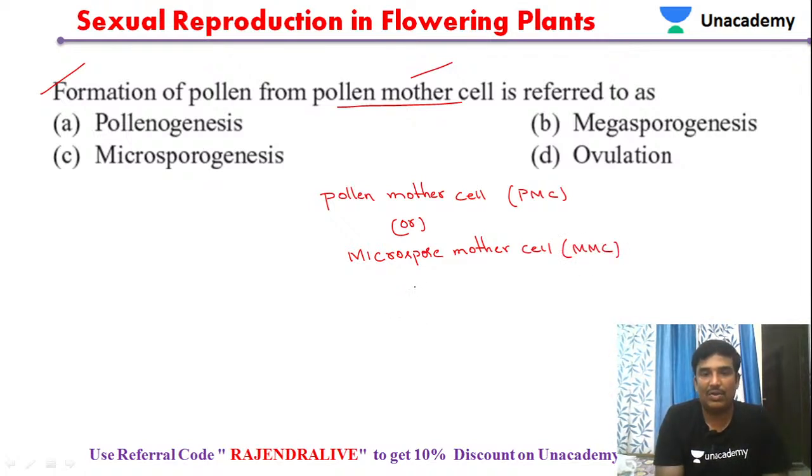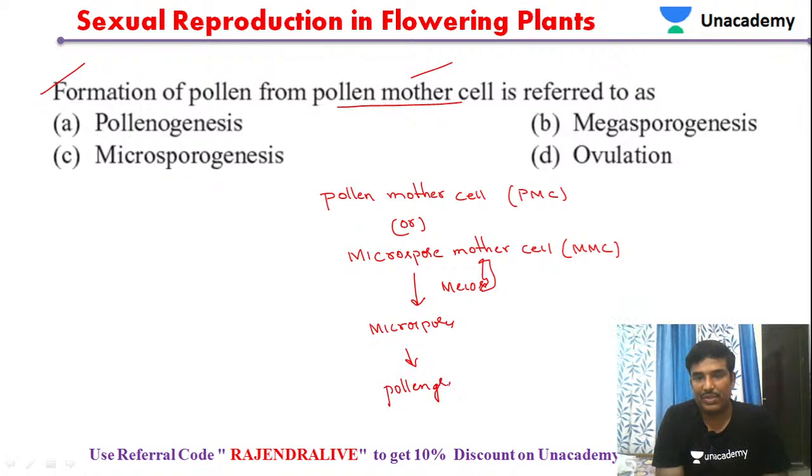So this will undergo, as we have just seen, meiosis. This pollen mother cell undergoes meiosis. It will produce microspores, and these microspores develop into pollen grains. That's what we discussed in the previous question also. Such a process is called the formation of microspores.